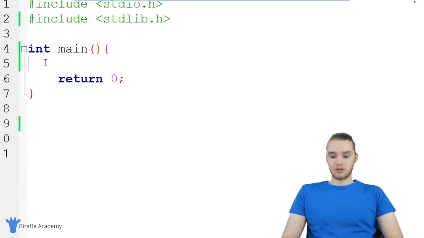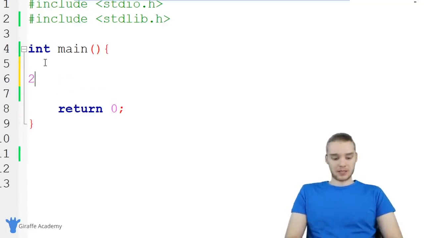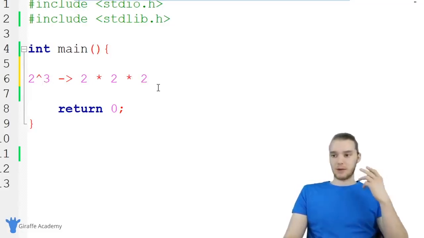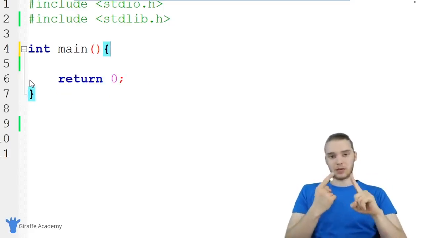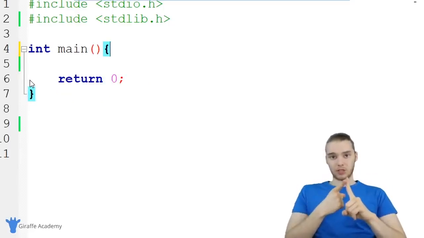So when you cube a number, generally you take it to the third power. So I could say like 2 raised to the third power, which is the same as just saying 2 times 2 times 2. This would be cubing a number, right? You're taking it to the third power. So I'm going to make a function that's going to do that. Basically, this function will accept one parameter, which is going to be a number, and it'll cube that number.